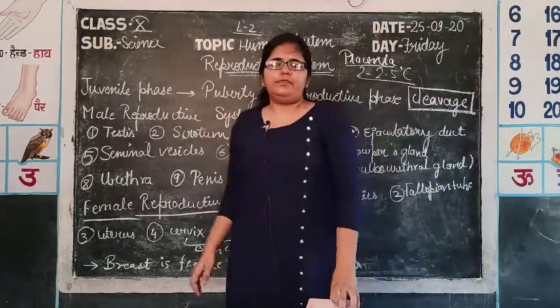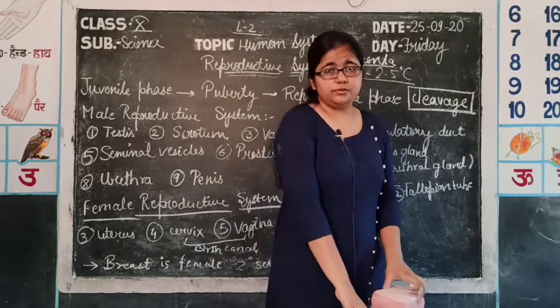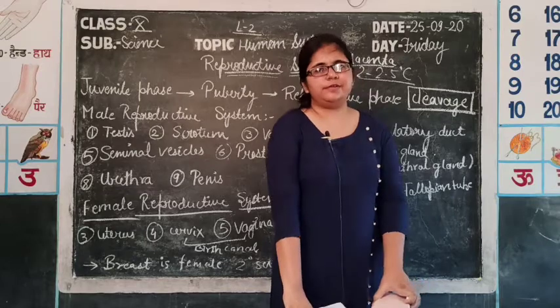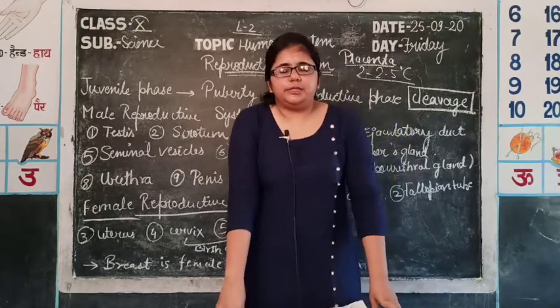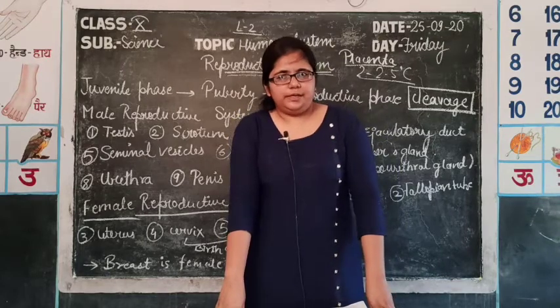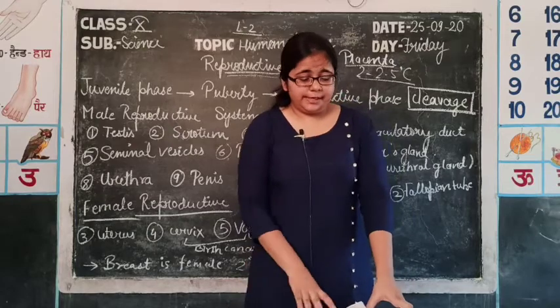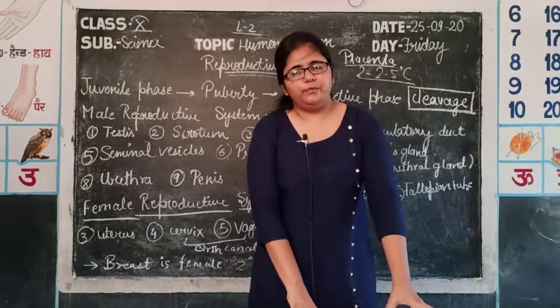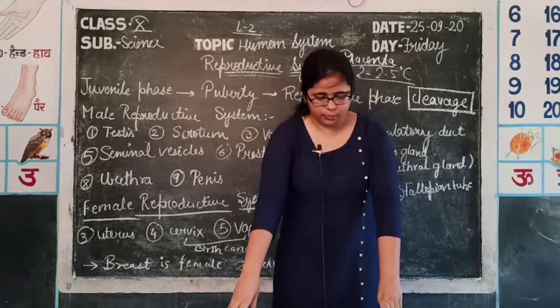So now we will discuss the whole 9-month development of the embryo. First of all, we will start with the first month. In the first month, when the embryo is implanted in the uterus, the heart is formed. You can detect the heartbeats of the embryo with the help of a stethoscope. That is the first sign of fetus growth.